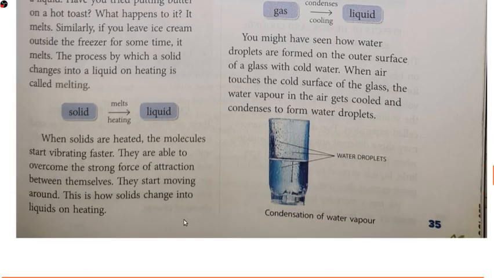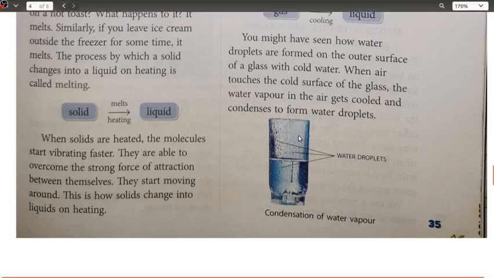Moving ahead with the next section, the same example: whenever we keep cold water inside a glass, what do we find? We find that water droplets appear on the outer surface. Why do these water droplets appear? Because the temperature of the glass and the water is much lower than the temperature of the air molecules present outside in the environment.